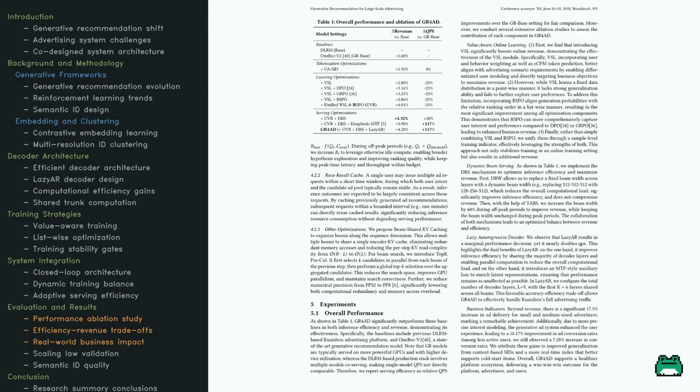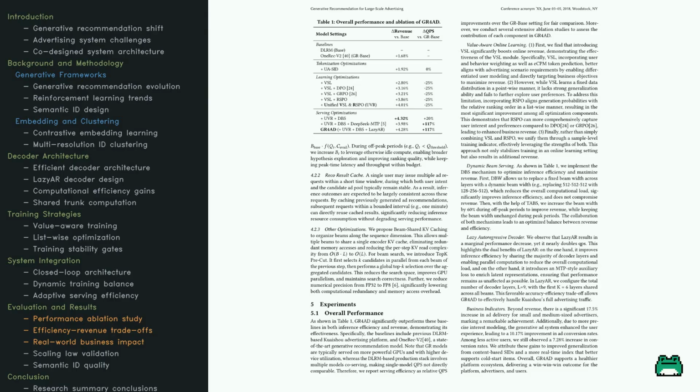The authors explain that their ranking-guided optimization captures user preferences much better than standard methods. They also highlight that their efficient decoder design, which shares layers across different beam candidates, is the key to handling the massive traffic at Kuaishou without breaking a sweat. It's a great example of how balancing model quality with engineering constraints leads to a win-win for the platform, the advertisers, and the users.